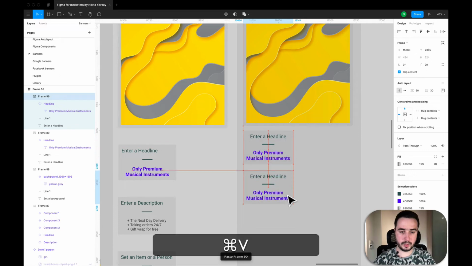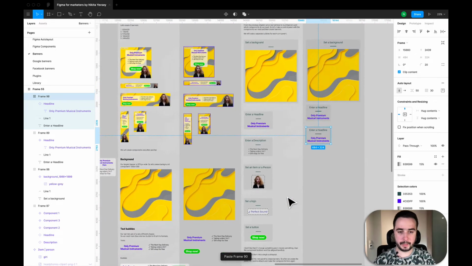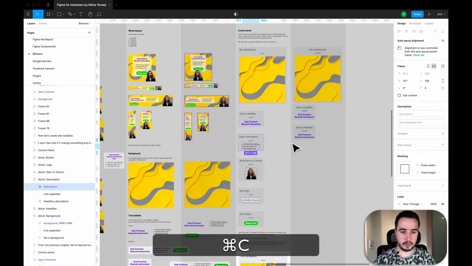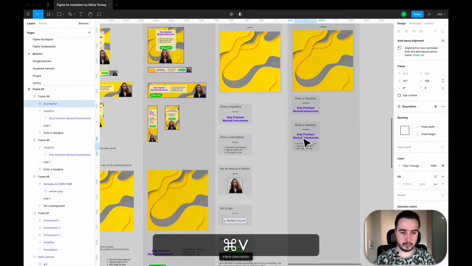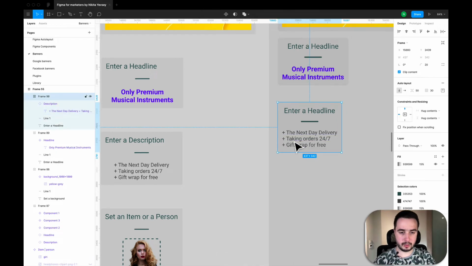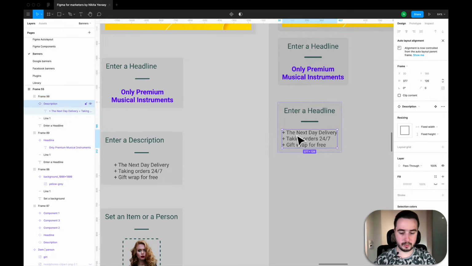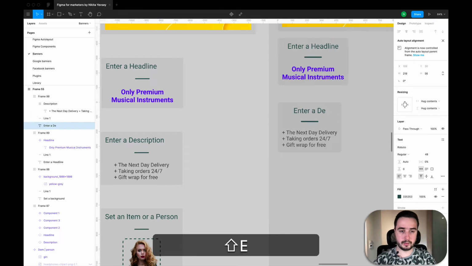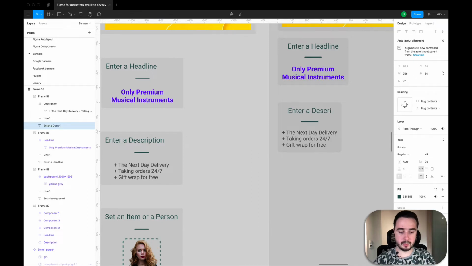Okay, I copy paste it. Now I copy description. I detach it and make a component. And I will write enter a description.